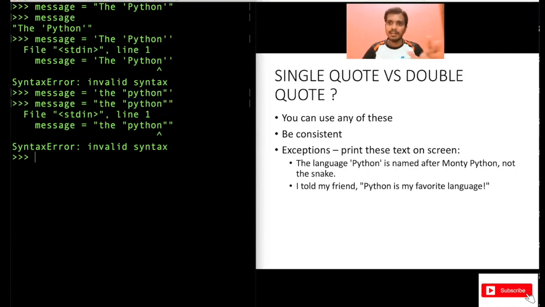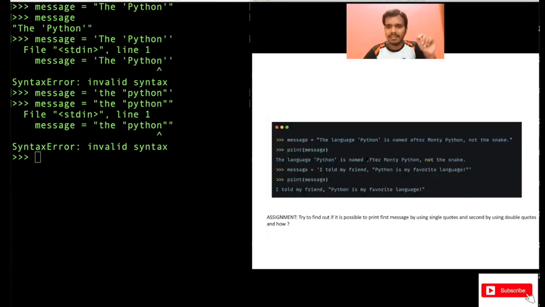So you understood the logic now, right? If you want to print something which is in single quotes, enclose that in double quotes as a string. When you want to print something that has double quotes inside, enclose that in single quotes, right? Always do the opposite. You will not get an error then. I've shown the example here also, right? When I'm trying to print the language, like single quotes Python is named after Monty Python, not the snake, in this case I have enclosed this in double quotes. And in the second example, I have enclosed this in single quotes because I am trying to print double quotes,